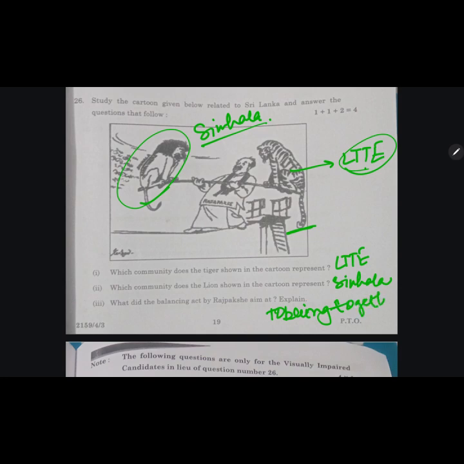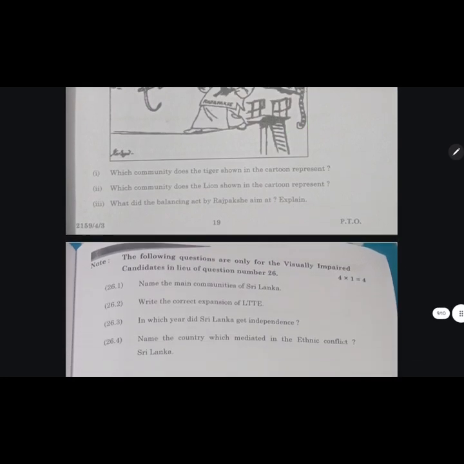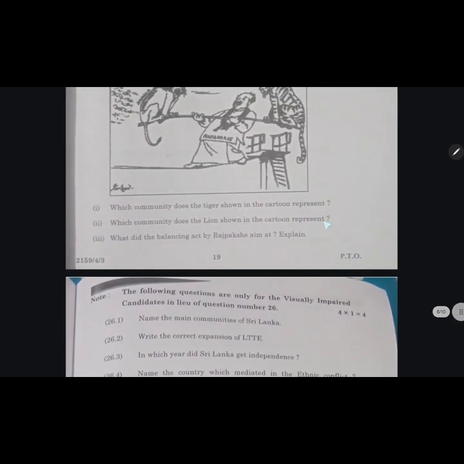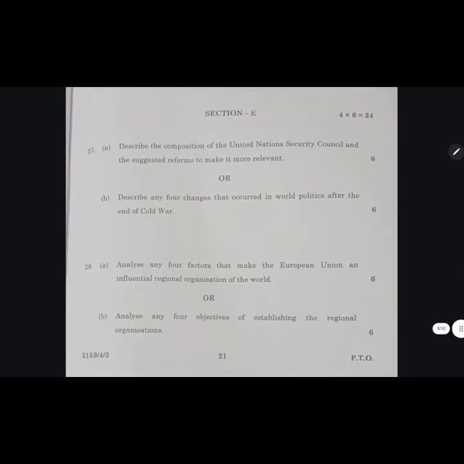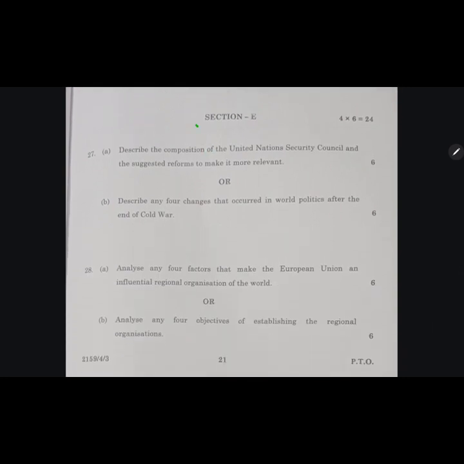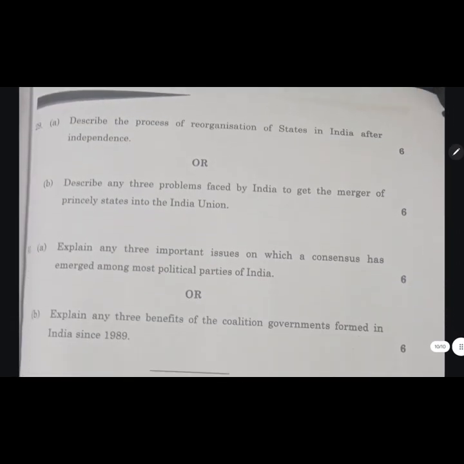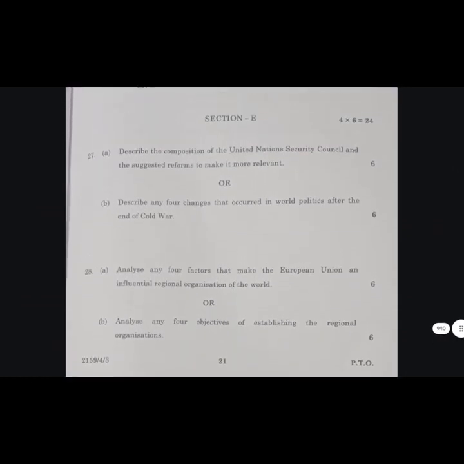Okay, in this question you can write in your own language, nobody will cut much, the thing is you need to mention the things correctly. This part is also for visually impaired for question number 26. The above part, you can see the image, it's for you, and this part is for visually impaired children. Here we move ahead to the last question, and we have 4 questions for 6 marks each. And this is the last section for you. In this you have a choice, so that's easy for you.